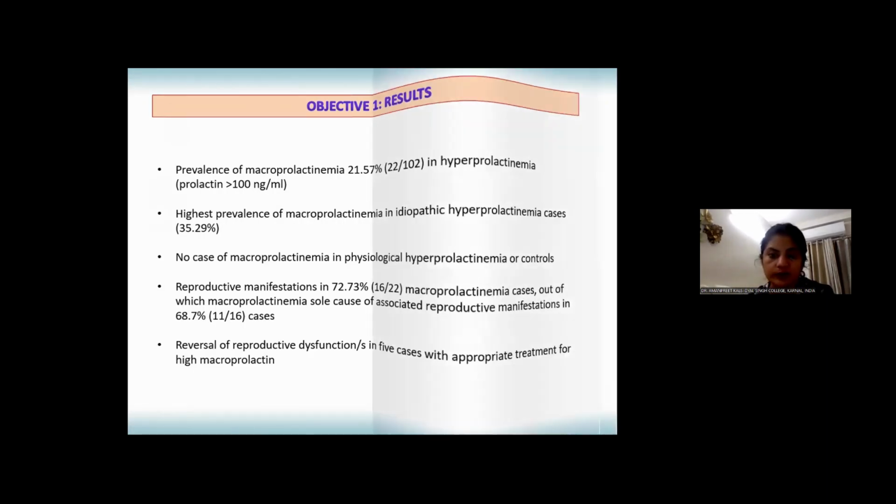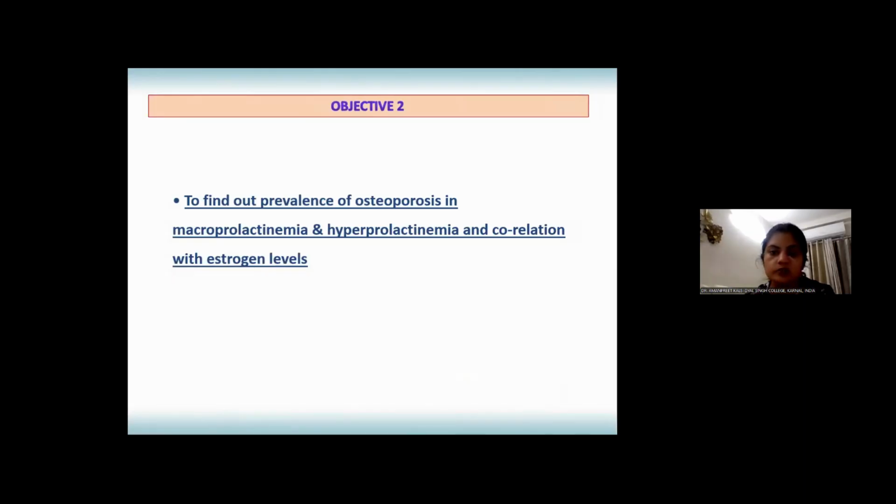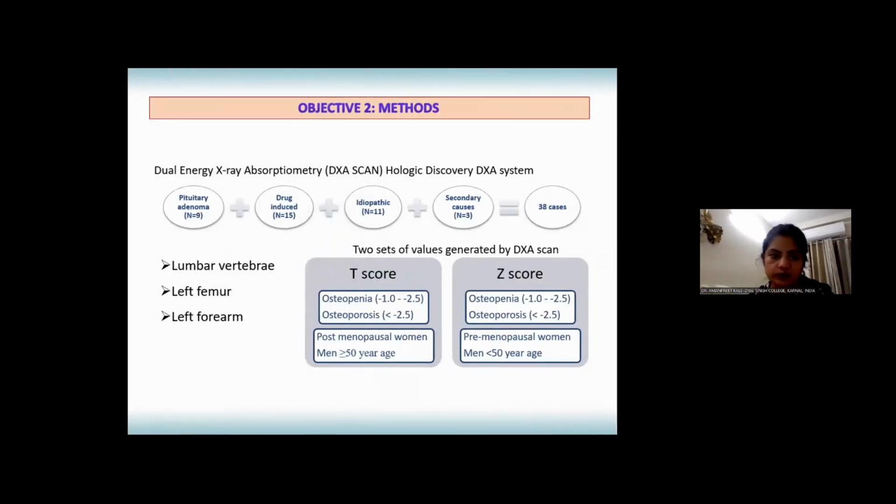Coming to the second objective, to find out the prevalence of osteoporosis in macro and hyperprolactinemia cases and their correlation with estrogen levels. For this, we conducted a DEXA scan, that is dual energy X-ray absorptiometry.